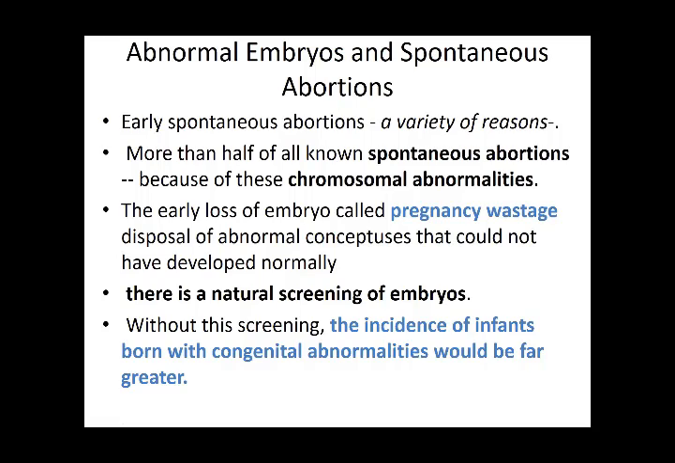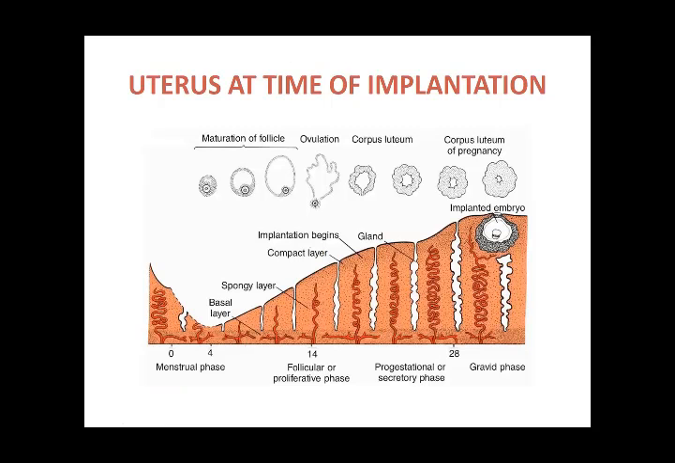That is normally seen to be because of chromosomal abnormalities, and it is said to be nature's way of screening the embryos. Without this screening, the incidence of infants with congenital anomalies would be far greater. So if it has chromosomal abnormalities, it can be spontaneously thrown out. So now this starts to embed.